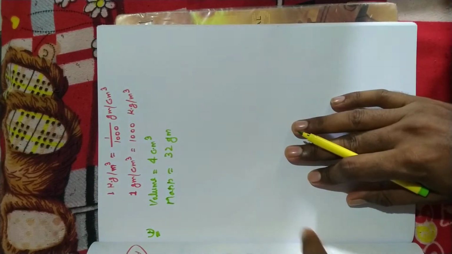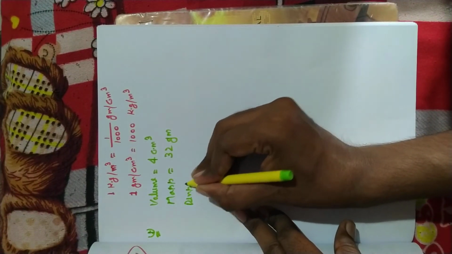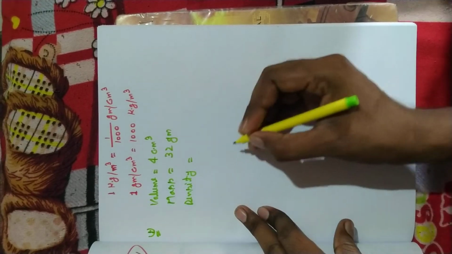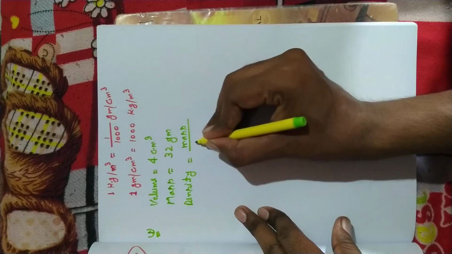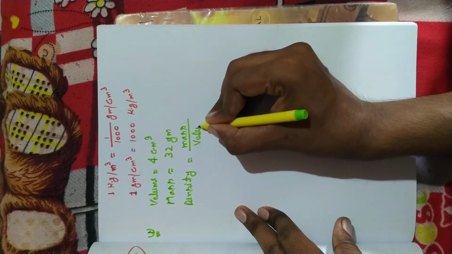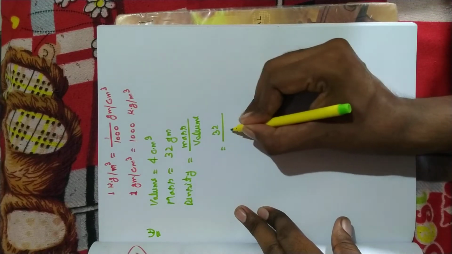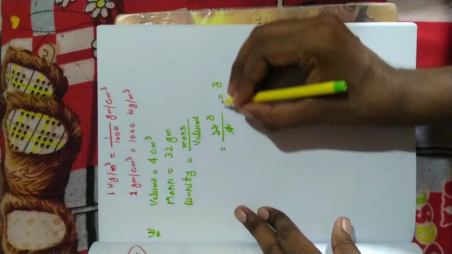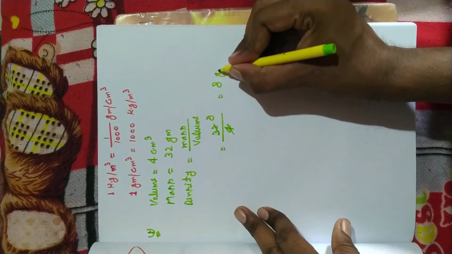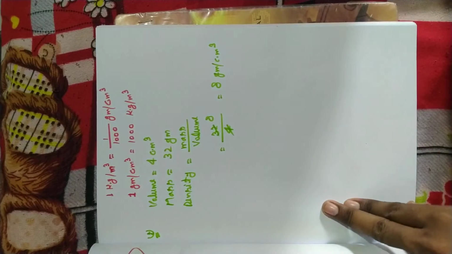So now find out the density. First of all, the formula: density is equal to mass upon volume. So mass 32 upon volume 4, 8 times 4 is 32. So the answer will be 8 gram per centimeter cube. This is the answer in gram per centimeter cube.